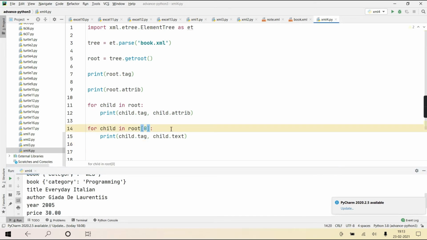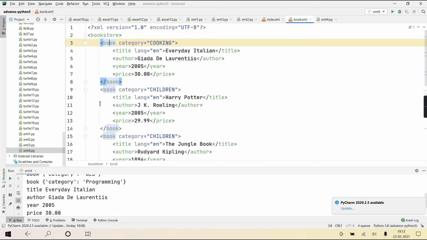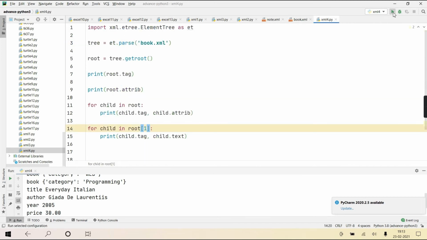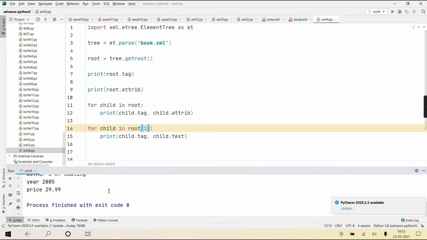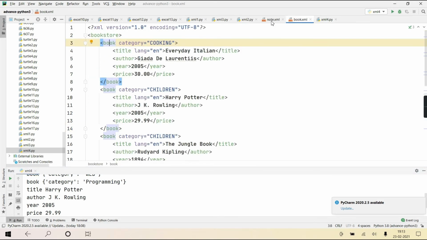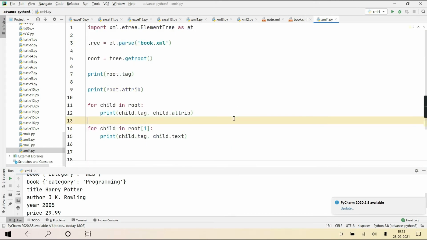Here if I just make a change and write root of 1, it will give all the child elements of the 1st element of root. So who is the 1st element of root? This book and its 4 children. Again, see, it is printing the other 4 things. Yes or no? Are you convinced?